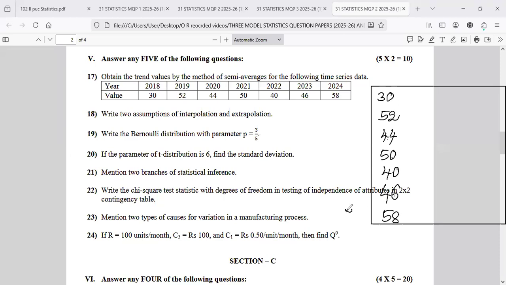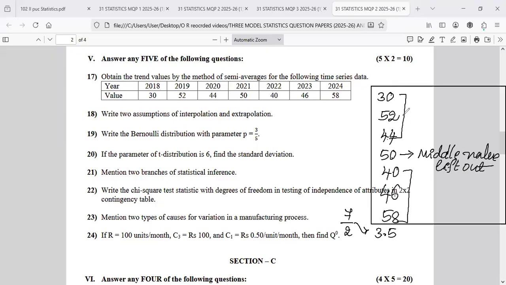Okay. An odd number of values is always divided by 2. So 7 by 2 is nothing but 3.5. Correct? 3.5 is nothing but the first 3 and last 3. So here the middle value is left out. Now write it here and here also. We need to write the total first.